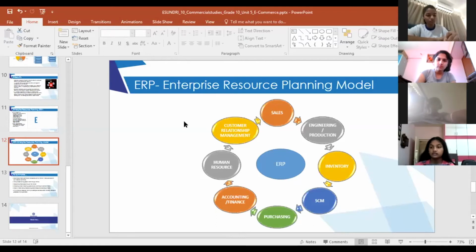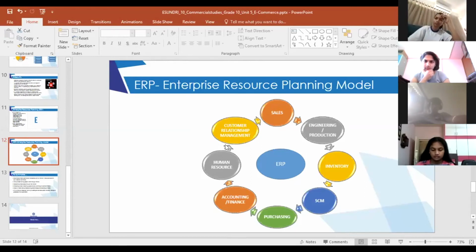The reason being that it is this customer relationship module where you'll get the full profile of the customer. You will know how many times the customer has logged on, how many times the customer is buying the good, what is the nature of purchase, what kind of goods he buys, what is his favorite, what kind of feedback he's giving.